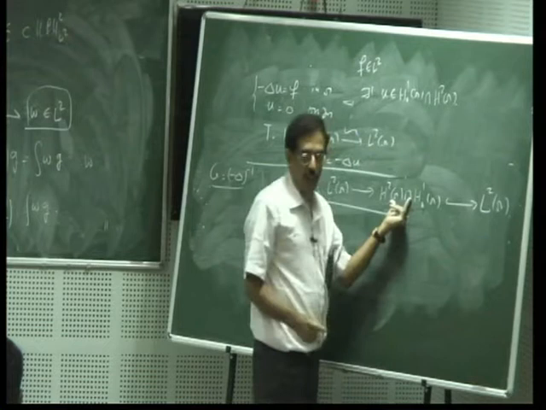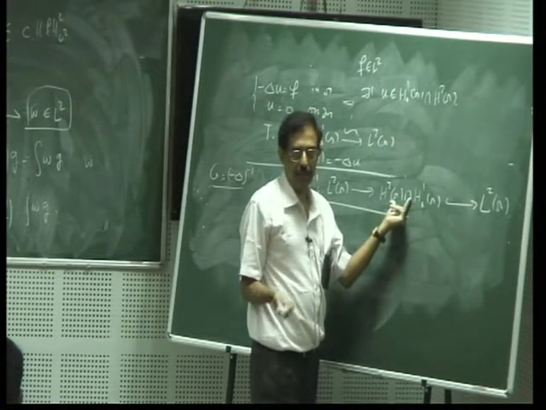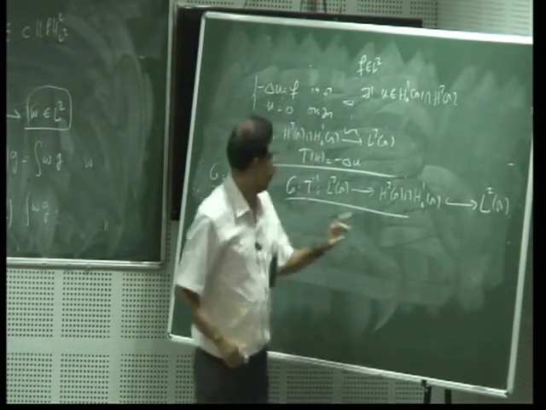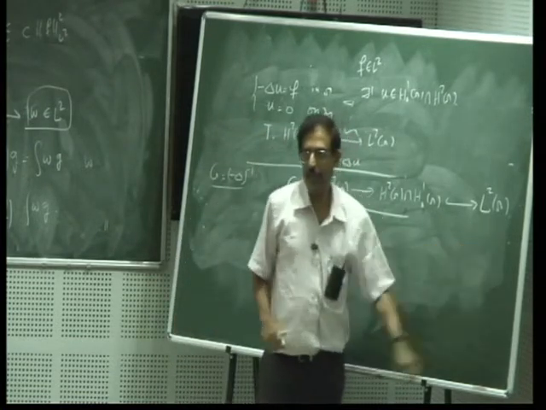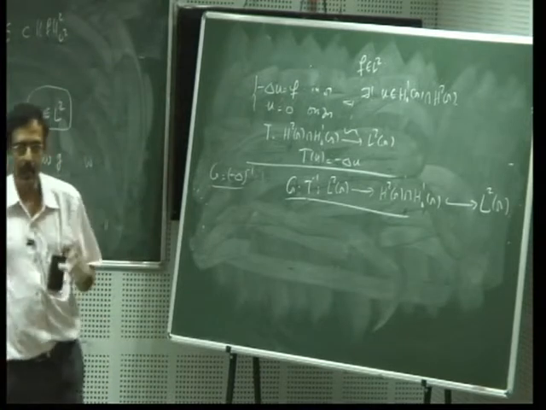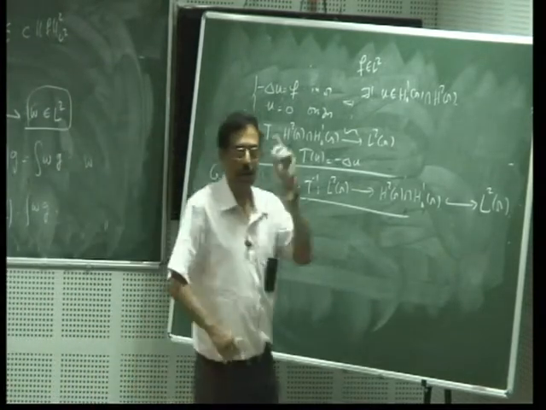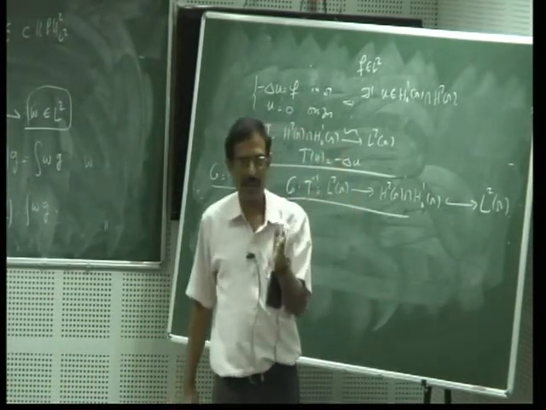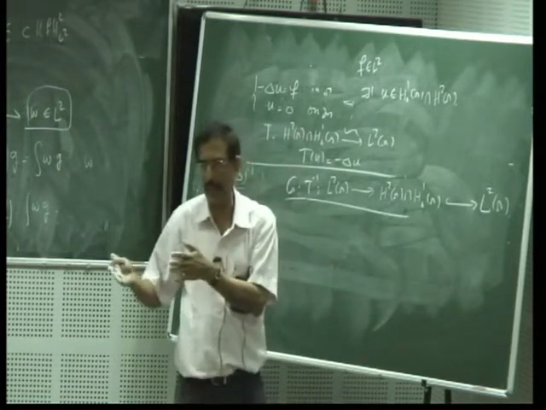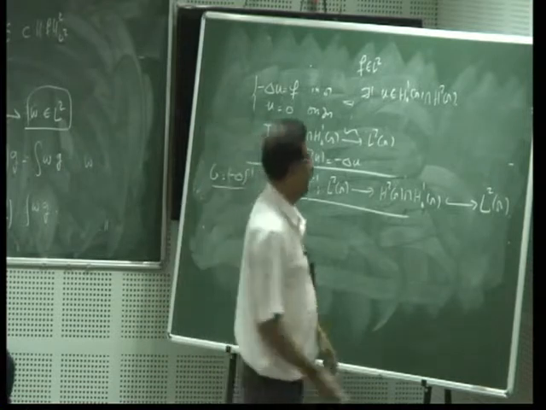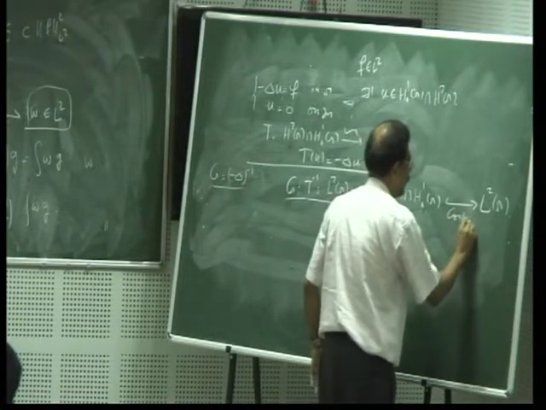Every function here is already contained in L2(omega). So I get a mapping G from L2(omega) to L2(omega). What is the advantage of this? Now I have already proved Rellich's lemma. Rellich's lemma says that H1 to L2 is compact. So this is a compact map.